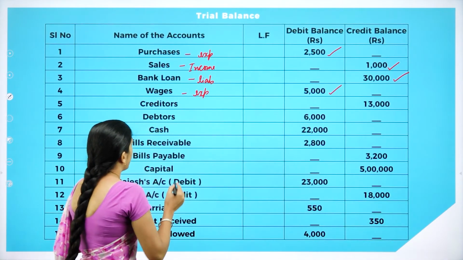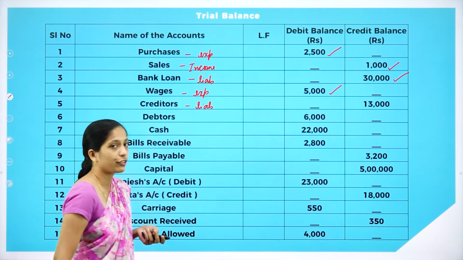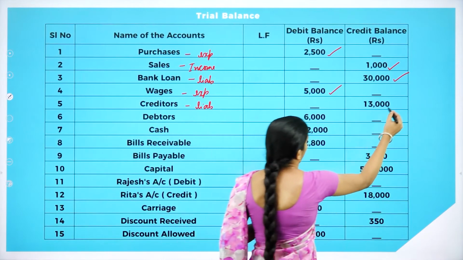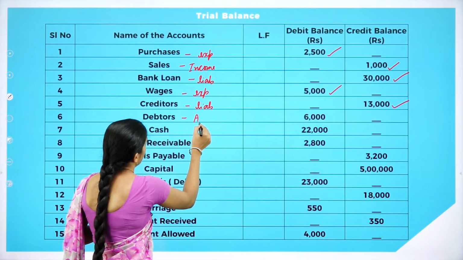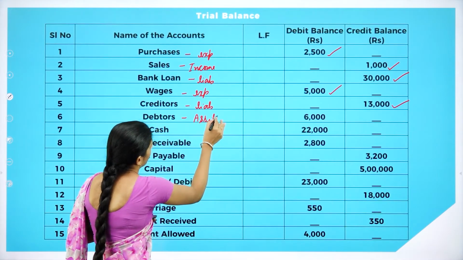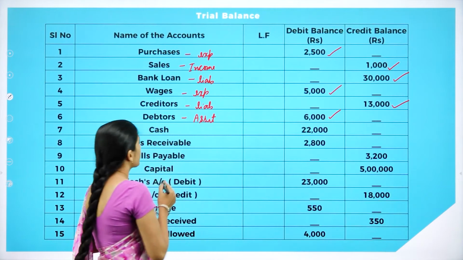And the next one is creditors. So, creditors is what? It's a liability. So, we are going to record under credit balance. And the next one is debtors. So, debtors is what? It's an asset. So, we are going to record under debit balance. That is 6,000. Next is cash.